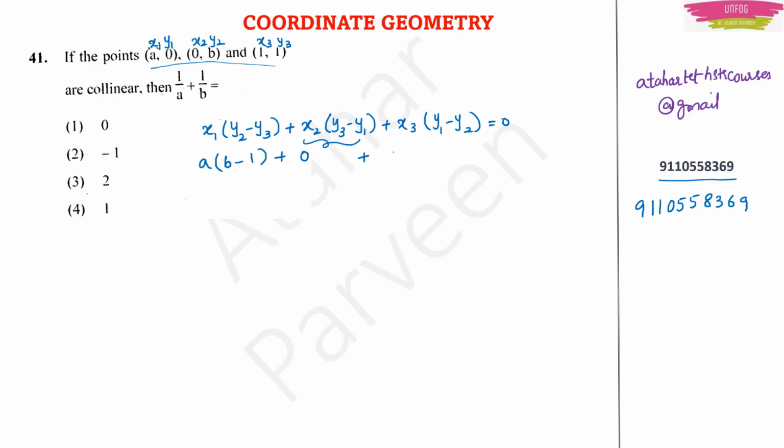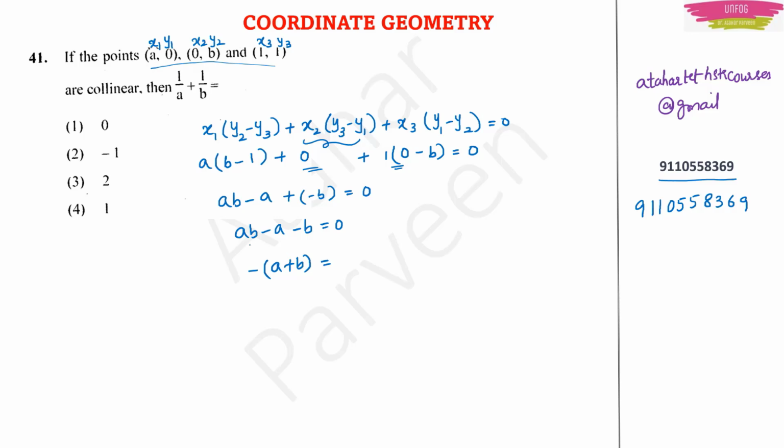Then x3 will be 1 and y1 is 0 minus y2 is b. This is equal to 0. So this will be ab minus a plus, so this is 0, 1 into 0 will be 0 minus b, so you will have minus b here. So this is equal to 0. So ab minus a minus b is equal to 0, or minus of a plus b.